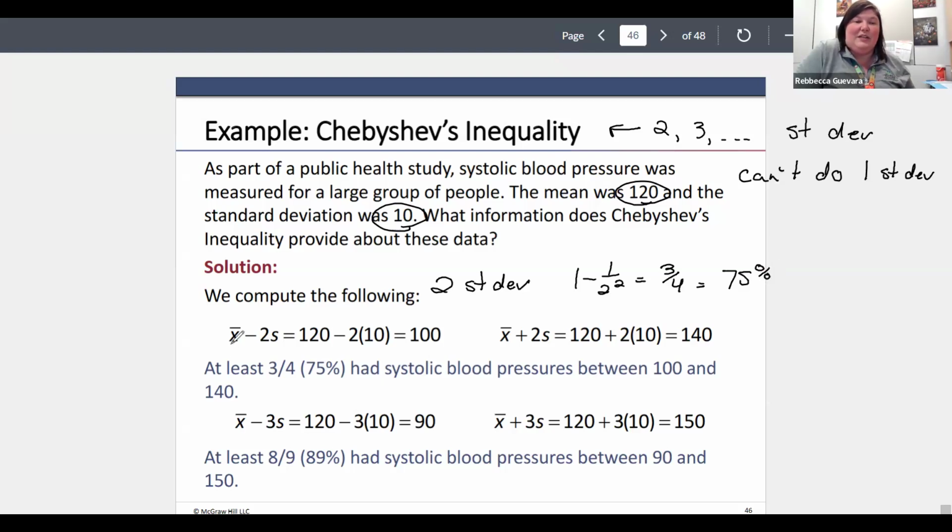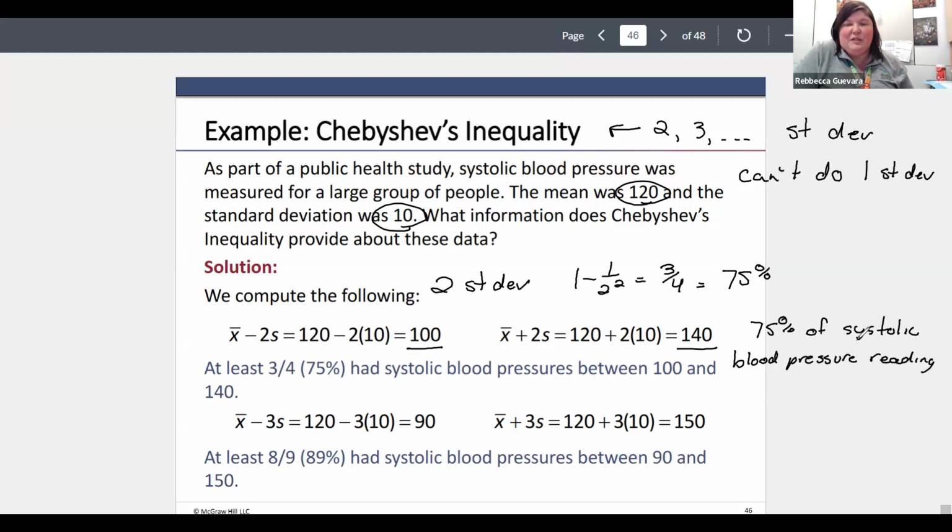So the range for two standard deviations is x minus 2 standard deviations. So 120 minus 2 times 10, so we get 100. And then my mean, 120 plus 2 times 10, my standard deviation, which is 140. So 75% of people or blood pressures, we're going to say readings because we have to say something.